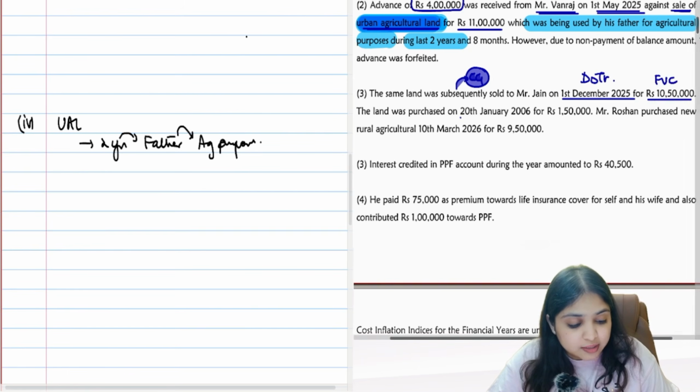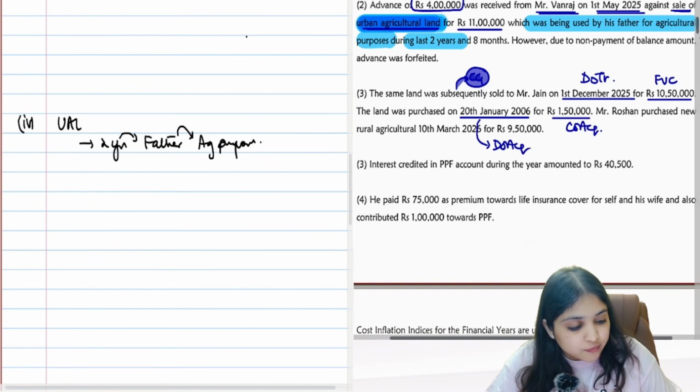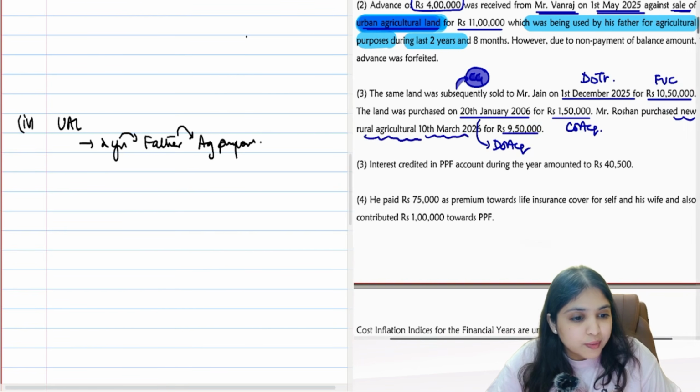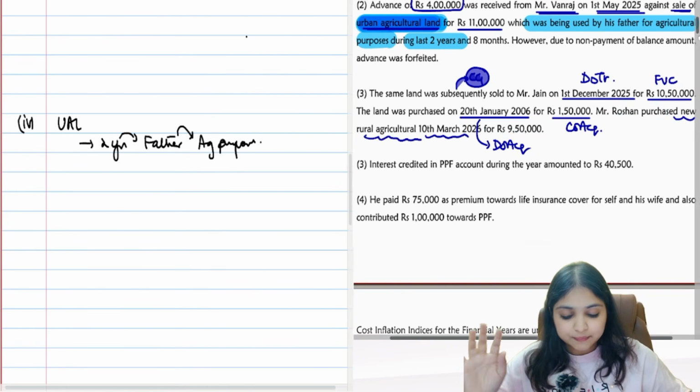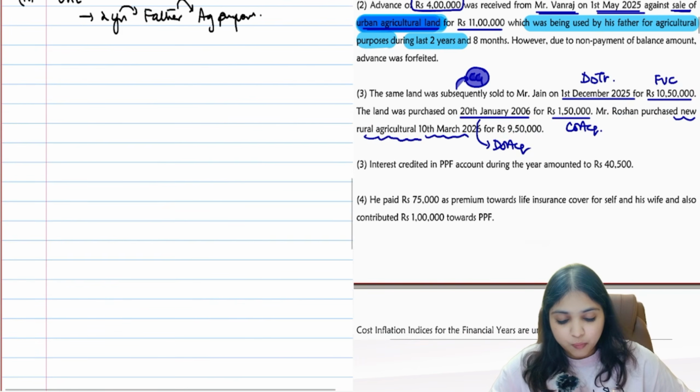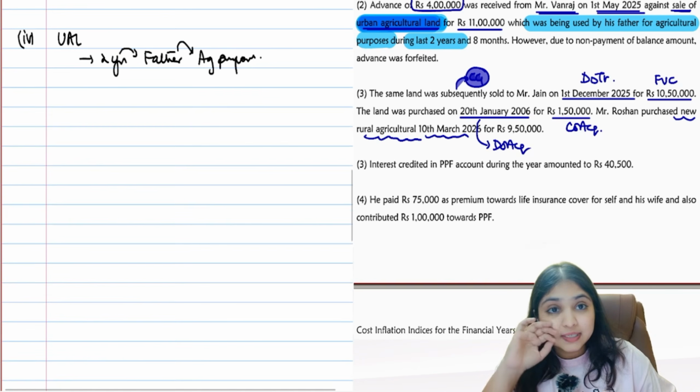Land was purchased on 20th Jan 2006. This will become your date of acquisition. It was purchased for 1,50,000. This will become your cost of acquisition. Then Mr. Roshan purchased a new rural agricultural land on 10th March 2026 for 9,50,000. Capital gains adjustment they want us to do. Are you ready? Can we start?